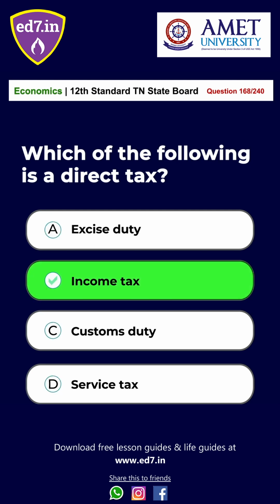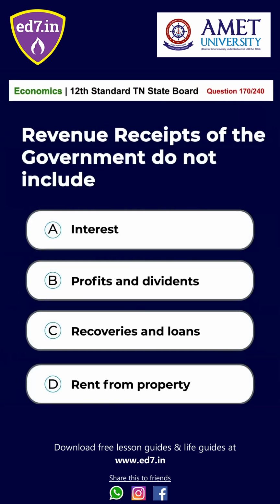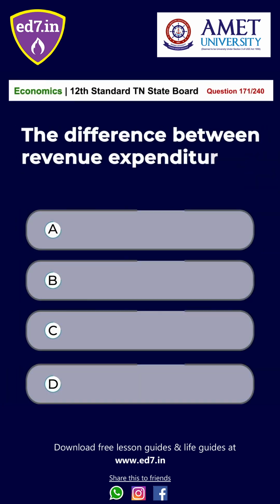Income tax. Question number 169. Which of the following is not a tax under the union list? A. Personal income tax, B. Corporation tax, C. Agricultural income tax, D. Excise duty. The answer is option C, Agricultural income tax. Question number 170. Revenue receipts of the government do not include A. Interest, B. Profits and dividends, C. Recoveries of loans, D. Rent from property. The answer is option D, Rent from property.